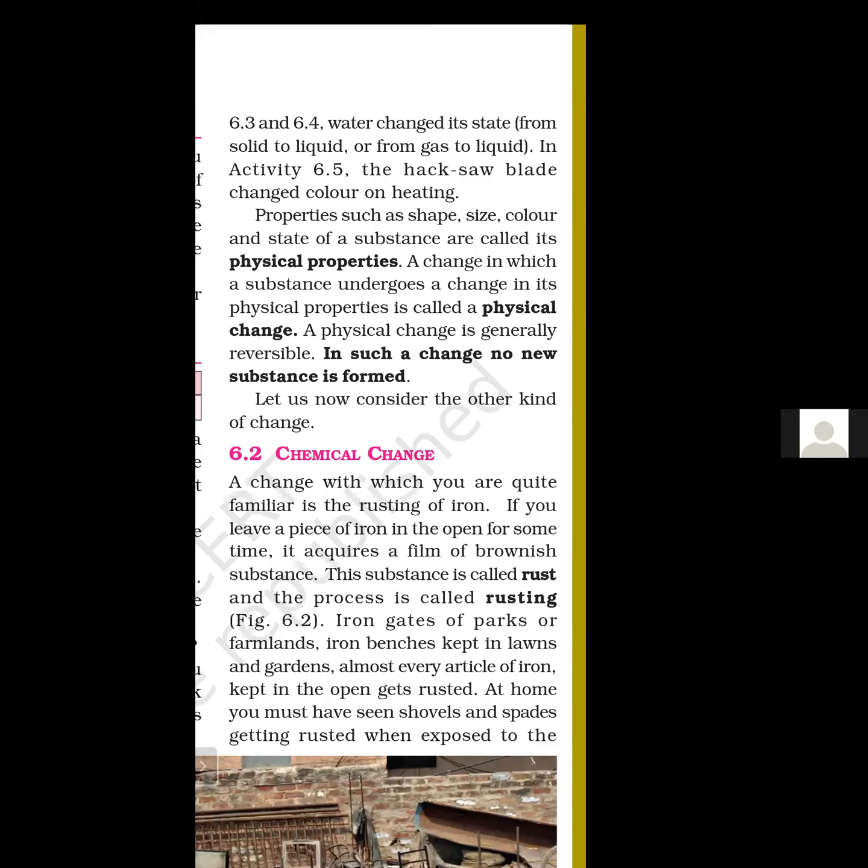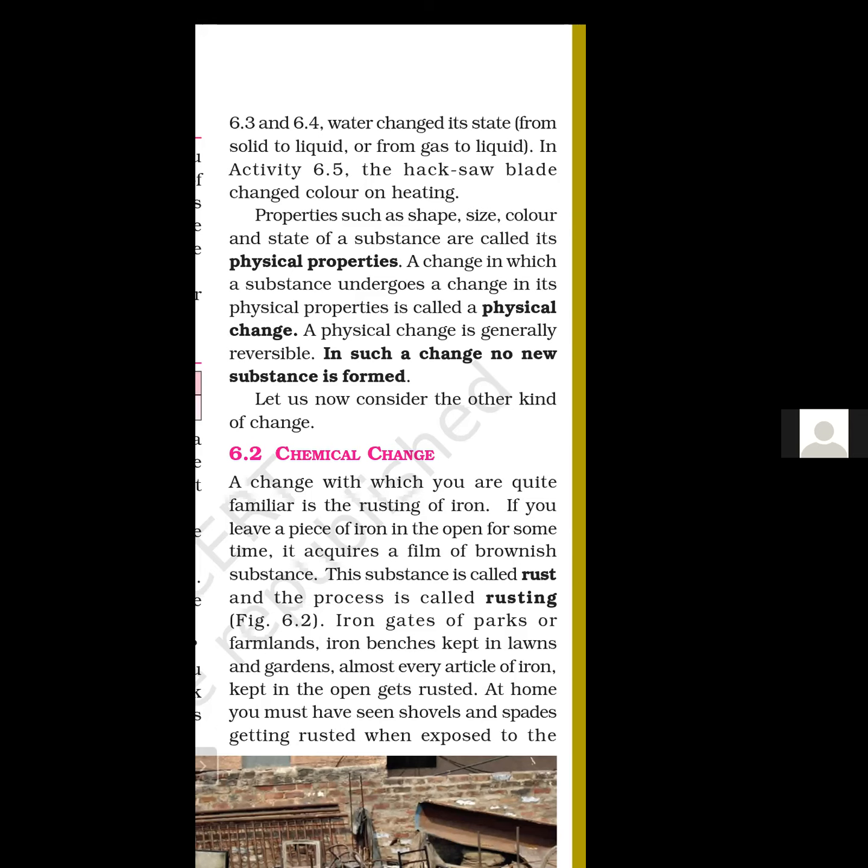When these articles get in contact with air or moisture or water, after some time there is a brown color layer on iron articles. That brown color layer is known as rust.